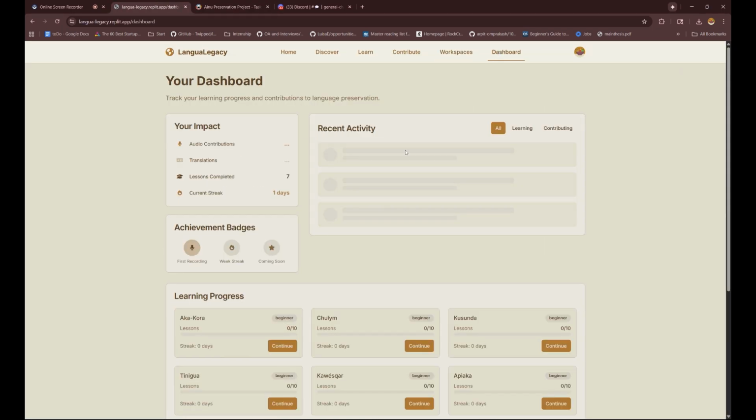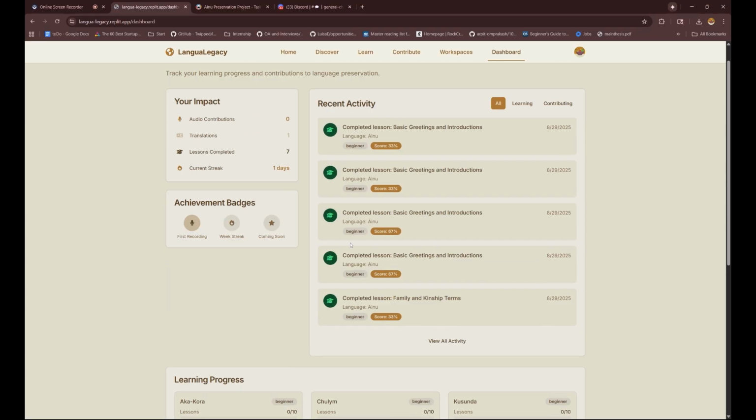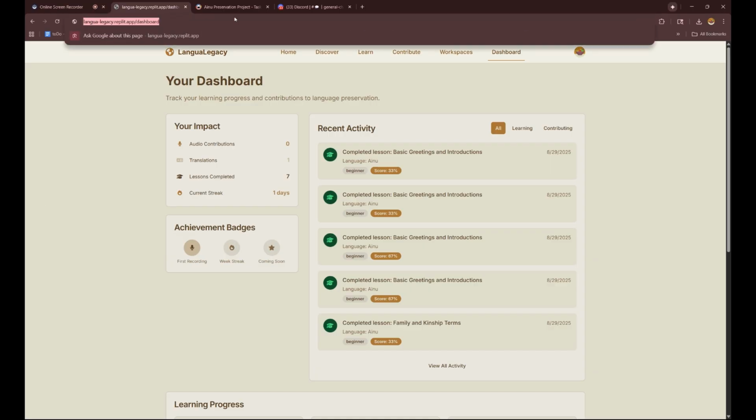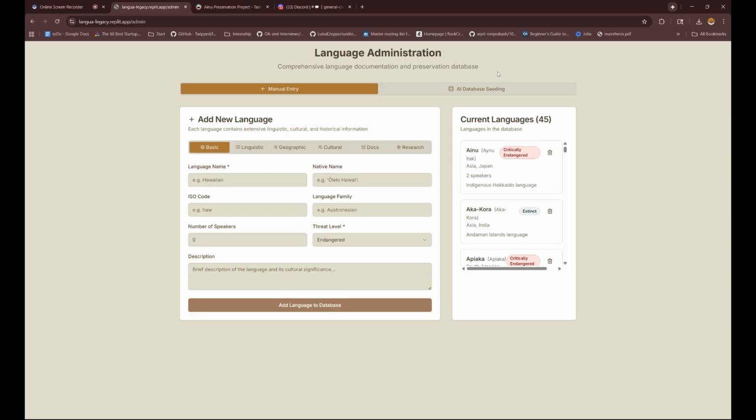Aside from that, we also have the dashboard. So it just contains all the information about my progress, whether it be contributions, lessons, and so on. And finally, we have this, which is only available to me.